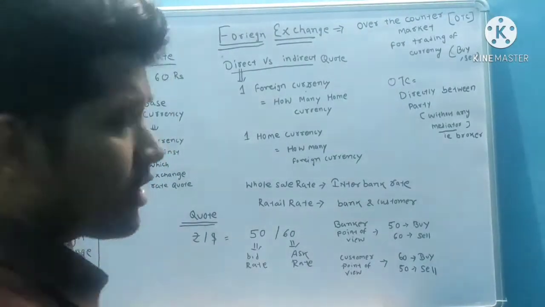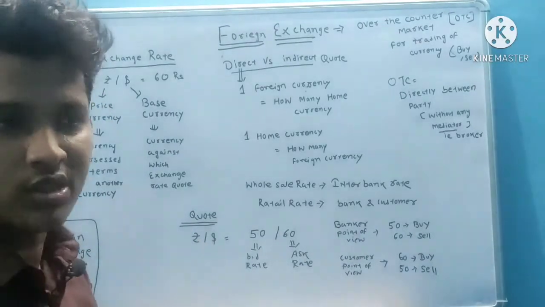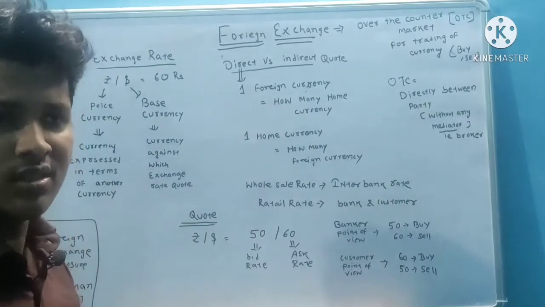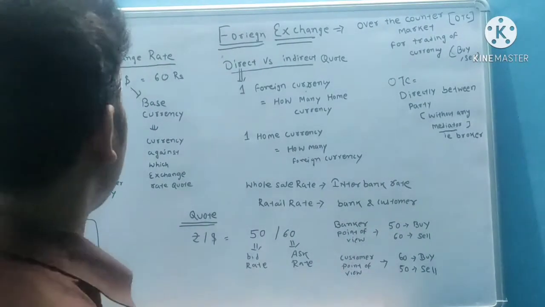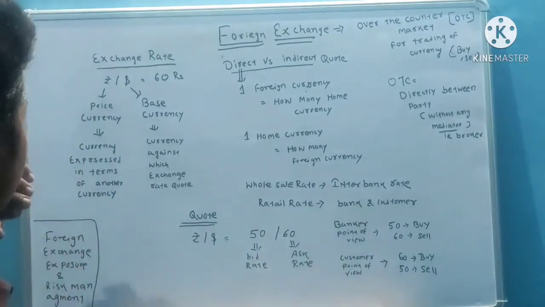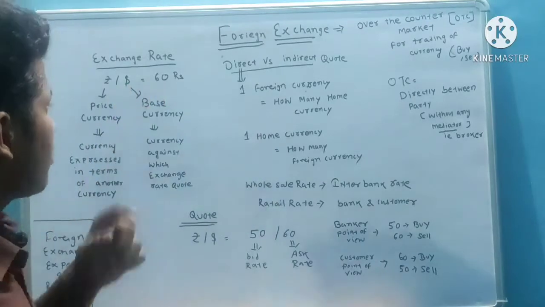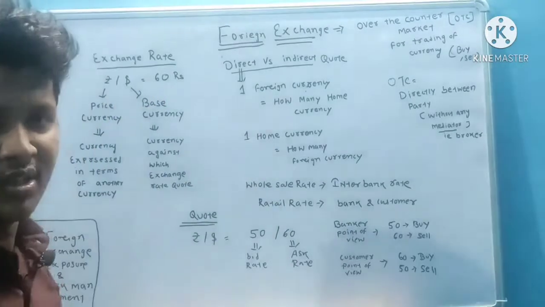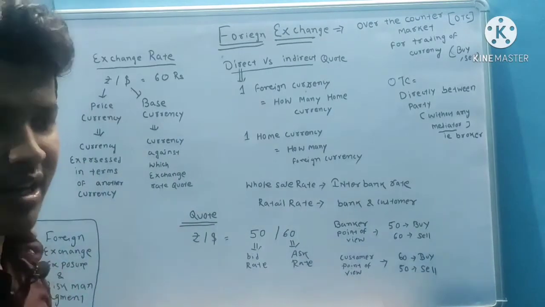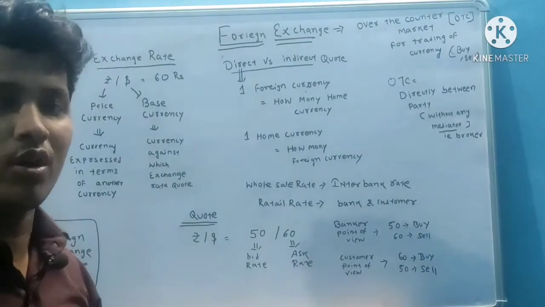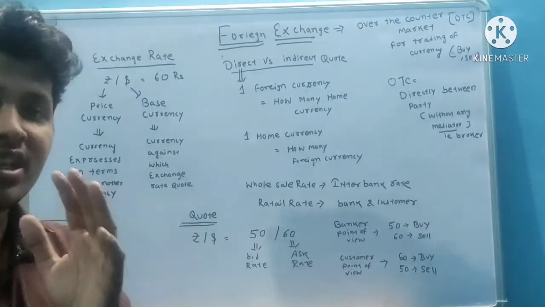Okay, what is an exchange rate? An exchange rate is a quotation of one currency in terms of another currency. Like the example I gave, rupee by dollar is equal to 60 rupees. Here the rupee is expressed in terms of the dollar.